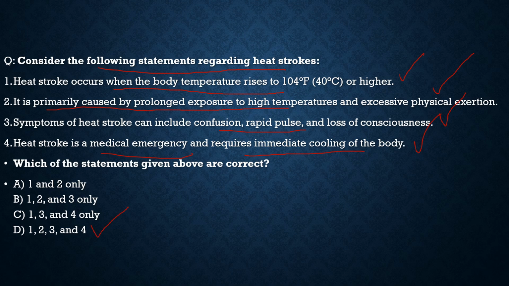With this, I hope you have got the basic idea about heat stroke and how it can impact the human body. The high temperature can lead to high sweating, which will lead to the loss of important minerals required in the body, and because of the lack of hydration, it can lead to heat cramps, and finally it can be fatal. So this is what we understood from it.